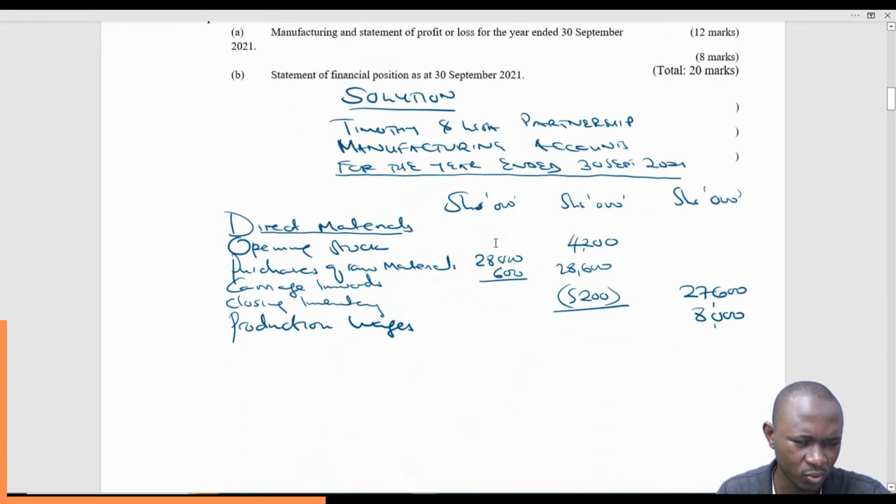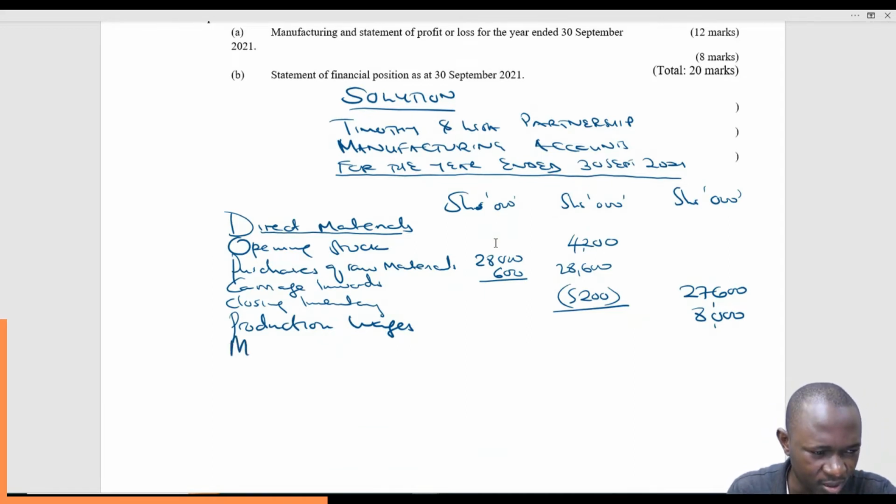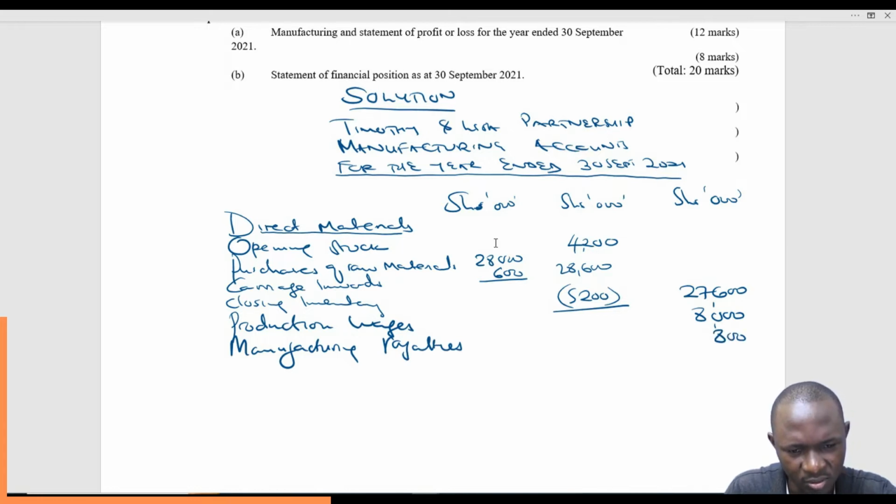So production wages 8,000. Then we'll say manufacturing royalties paid plus 800. So this will come in as a direct expense. So 27,600 plus 8,000 plus 800, that gives us 36,400, and this is our prime cost.